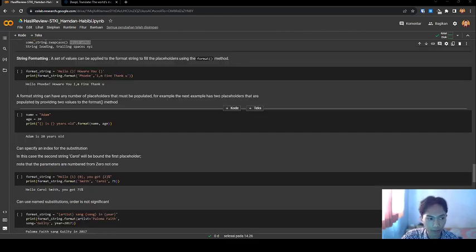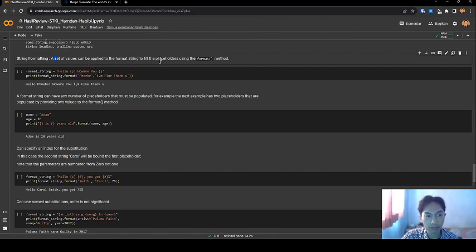Next, string formatting. A set of values can be applied to the format string to fill the placeholders using the format method. Let's see. I have a variable format string and I have the string hello and a bracket placeholder for the value. Then I print format string dot format with the input, a second input with the string thank you, and I run this program.